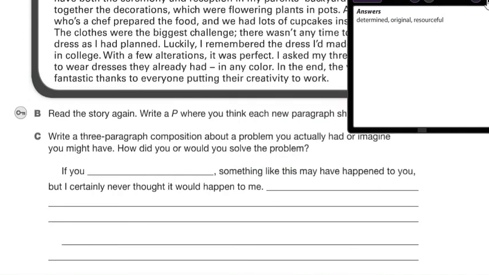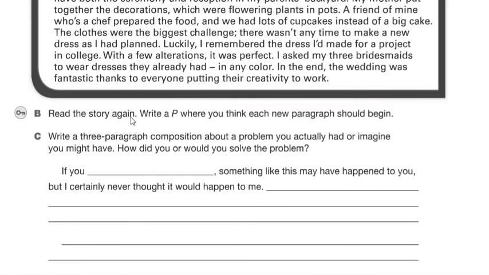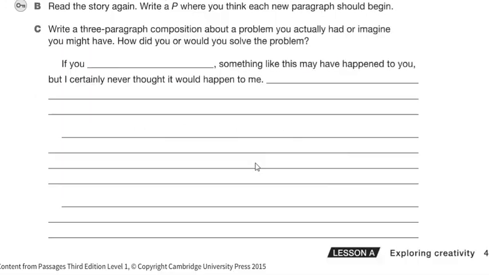And below we have another exercise: read the story again, write P where you think each new paragraph should begin. And write a three paragraph composition about a problem you actually had or imagined you might have. How do you or would you solve the problem? Okay, if you want to complete this task, you can post it, but only with the first ones, it's okay.